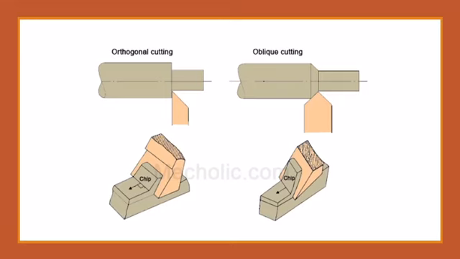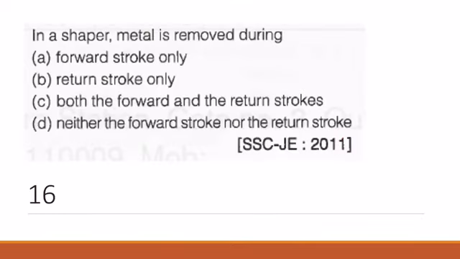Here the workpiece direction is this and the tool direction is this, and the angle between them is 90 degrees. For differentiating between the two, it is known as two-dimensional cutting, and for oblique cutting, this is the direction at an angle, so that is three-dimensional cutting. Remember, this is very important.